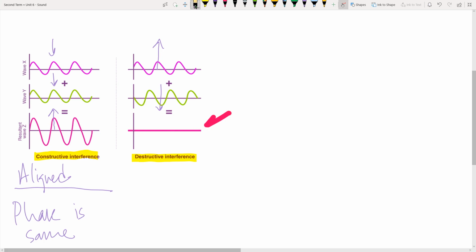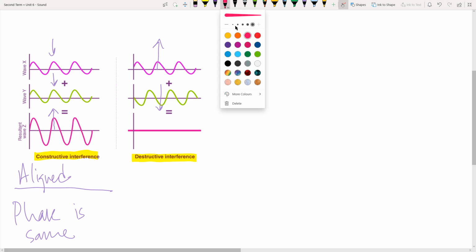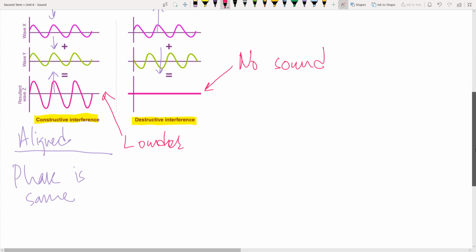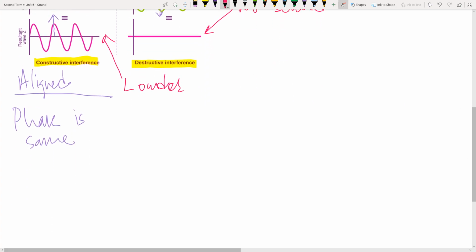Let me change this because at times we do need different colors. So over here, no sound will be heard; they will cancel each other off. Over here, you will hear that the independent sounds were less loud, but this sound would be louder compared to the independent sounds.